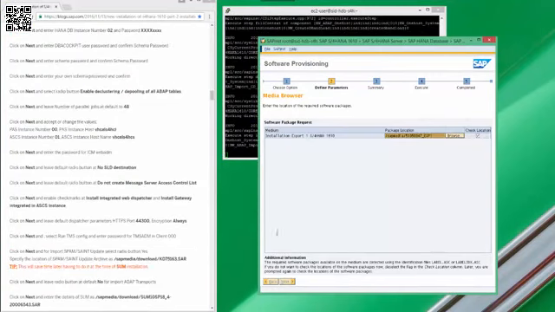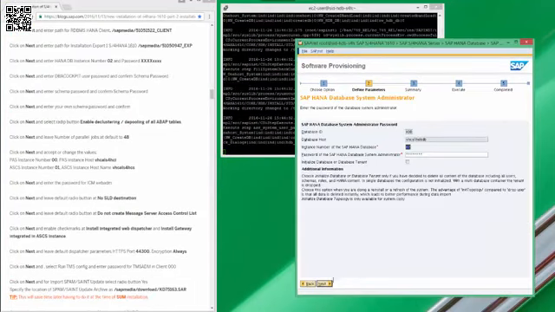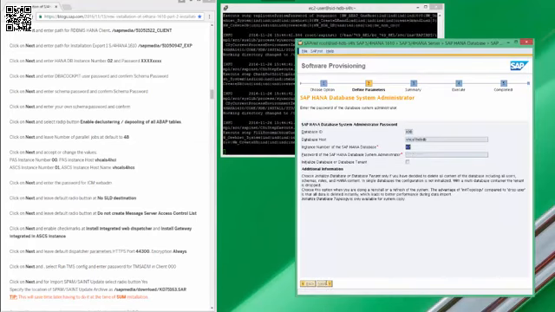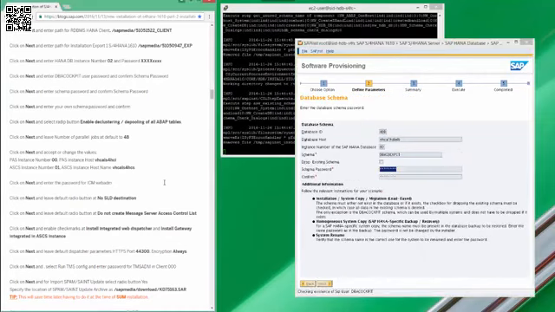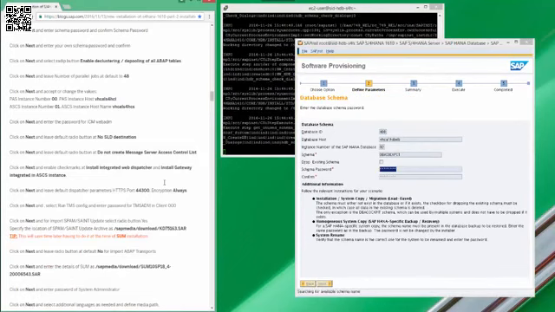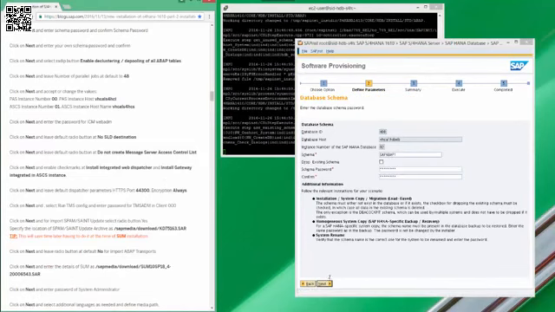Specify the location of installation export 1. Then accept the database administrator password. Accept the password for schema user DBA cockpit. Accept the password for schema user SAP ABAP 1.